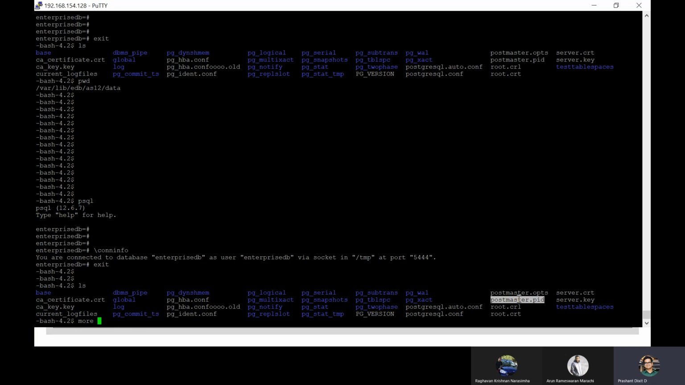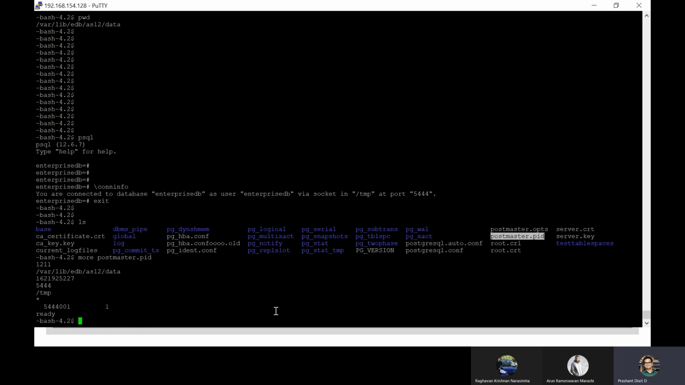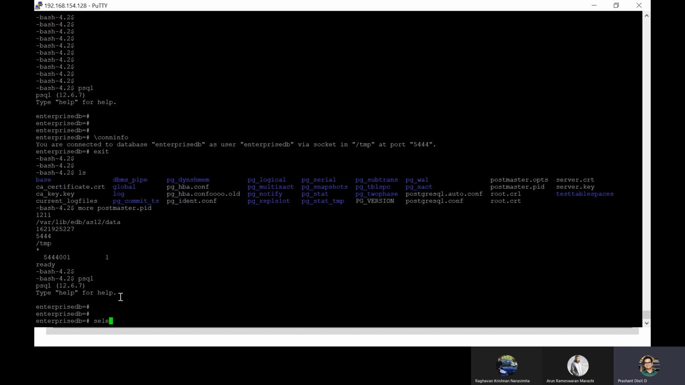So if you guys remember, postmaster is the master process which controls the rest of the background processes, right? If you open this text-based file, it will provide you this information as well, like what is the socket, I mean the location where socket information is saved, and what is the port number. So you can also get the port number here, and there are also some tables where you can get the information, like from pg_settings.